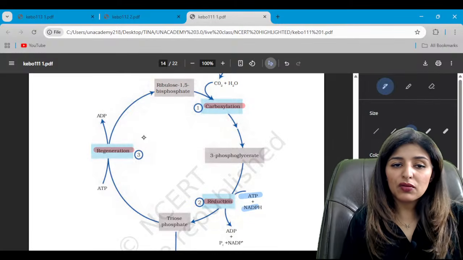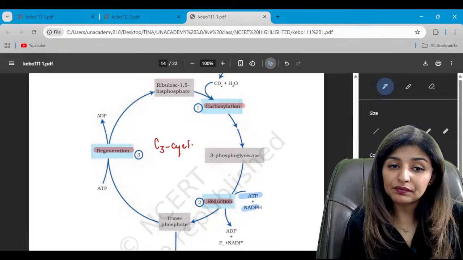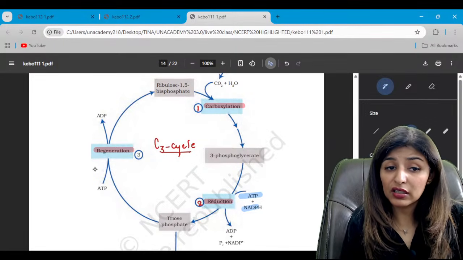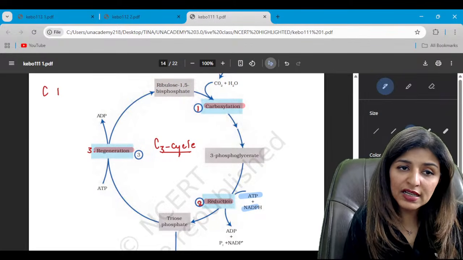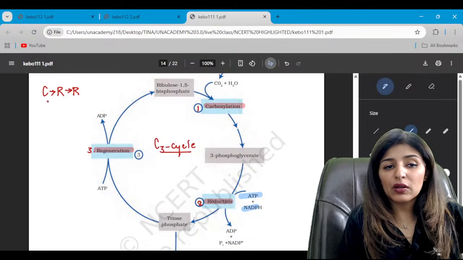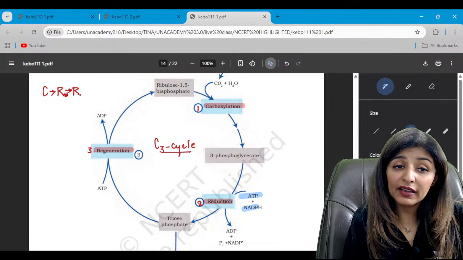Look here. So first of all, the C3 cycle or the Calvin cycle. What are the 3 steps? One is carboxylation, second is the reduction, and third is regeneration. You must know them in a particular order. So the order is CRR. Is that clear? CRR. Carboxylation, reduction, and regeneration. Alphabetical order, red and reg.